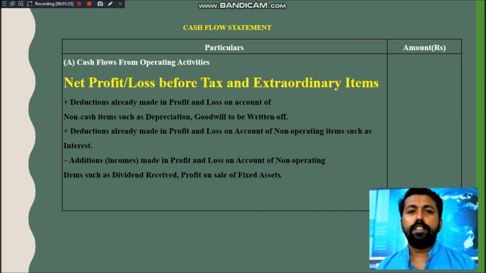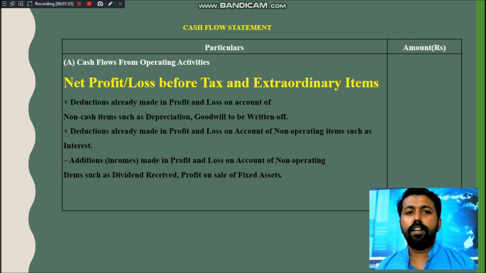Actually, it is the starting step in the preparation of the cash flow statement. We will adjust all the items in the operating activity after calculating the value of net profit or loss before tax and extraordinary items. So remember, a very important section is going on. So you just read the yellow headed area.